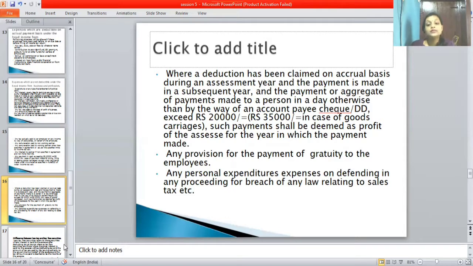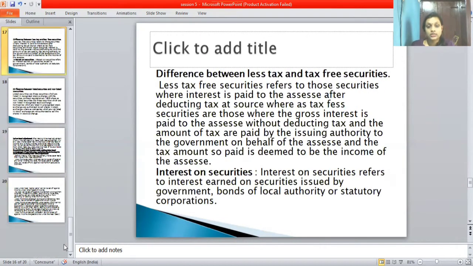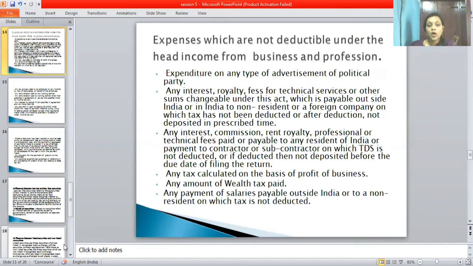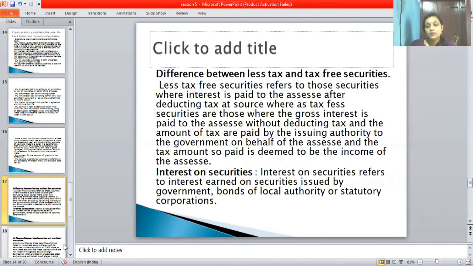Next one is any personal expenses, expenses on defending any proceeding for breach of any law relating to sales tax, etc. Okay, so this all comes under the points, that is, expenses which are not deductible under the head income from business and profession.